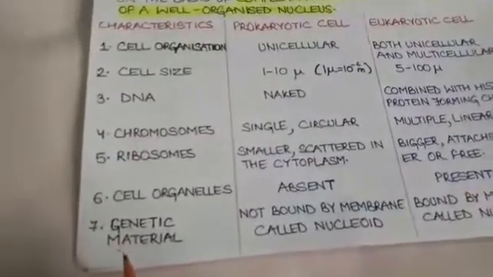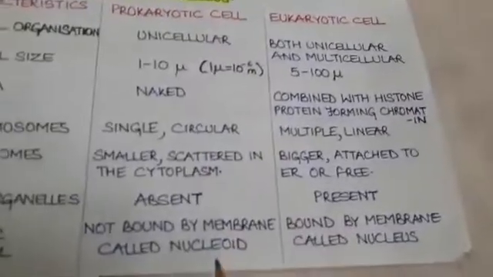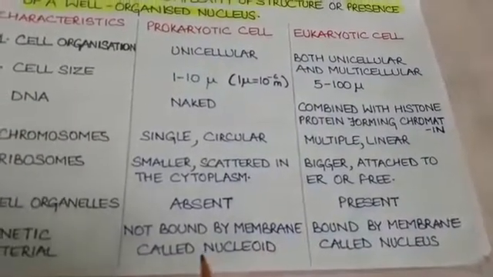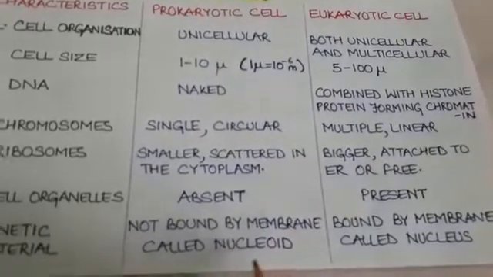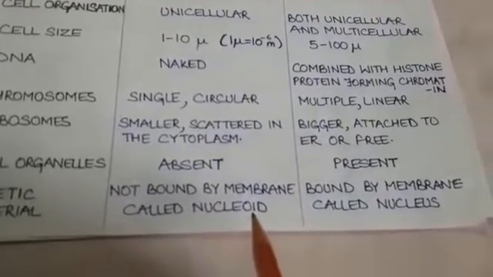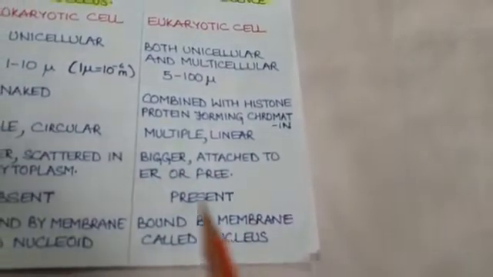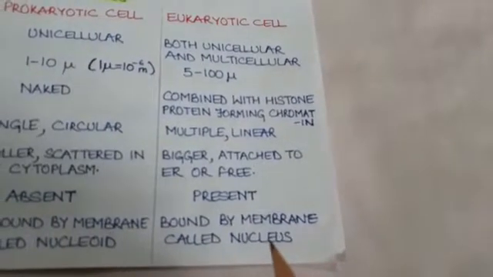And the genetic material, that is DNA, RNA and proteins, are not bounded by any membrane in prokaryotic cell, and this region of genetic material in the prokaryotic cell is called nucleoid, whereas in case of eukaryotic cells the genetic material is bound by membrane that is called nucleus.